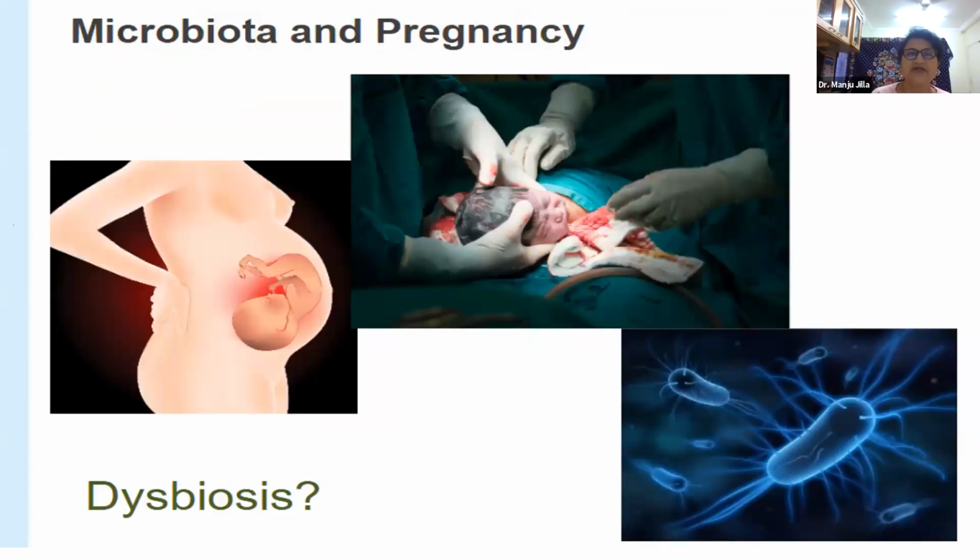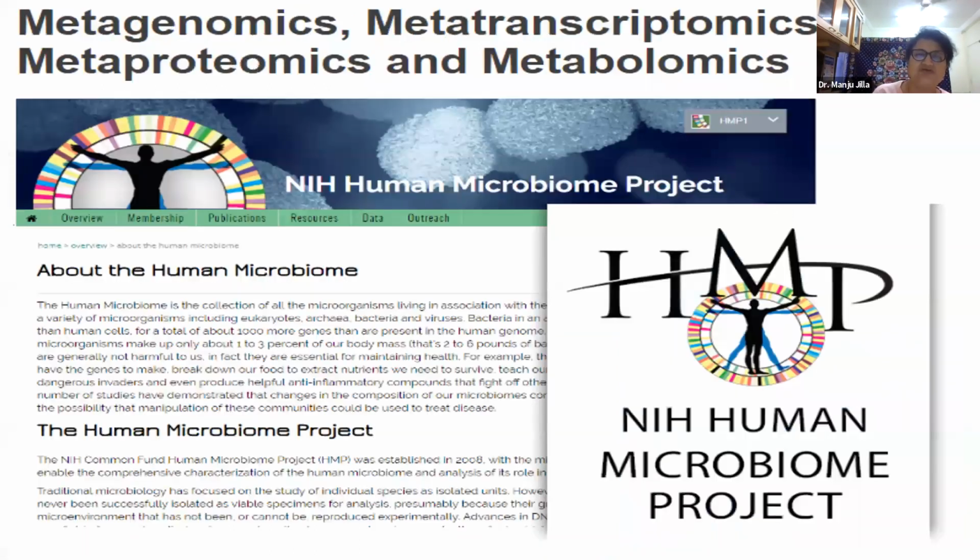So that is about microbiota in pregnancy. Lactobacilli are the normal microbiome present inside the endometrium. Not only in the endometrium, they are even seen in the placenta, and they are also seen in the first fecal matter of newborns. We are all living with a microbiome.